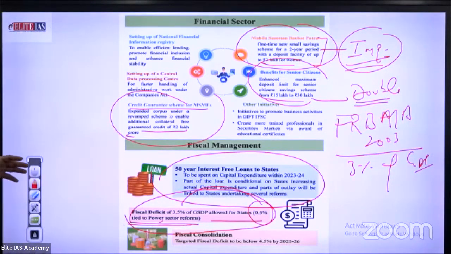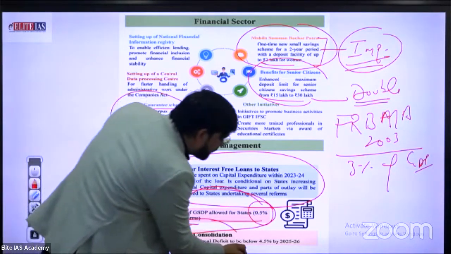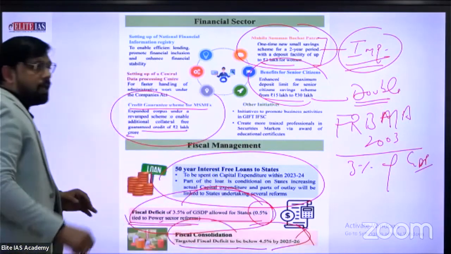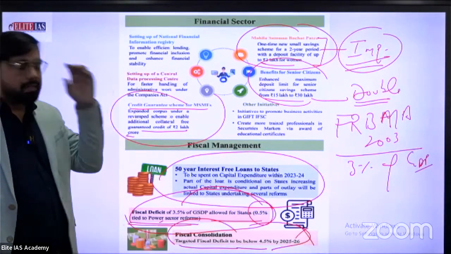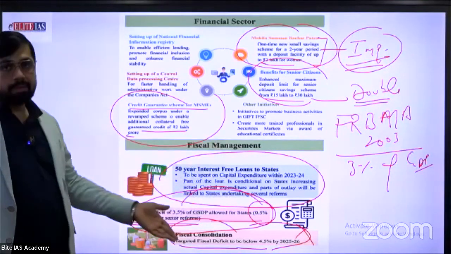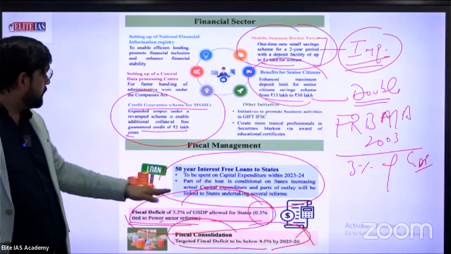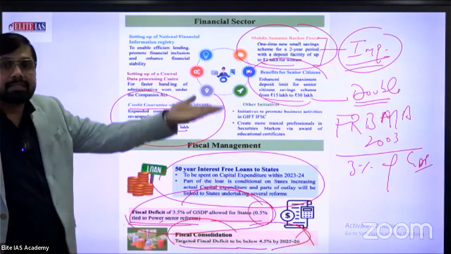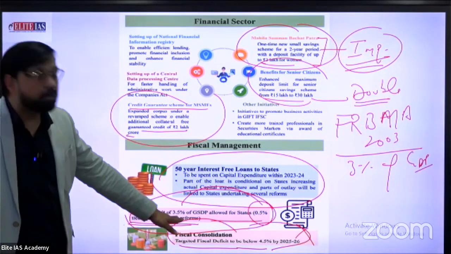Next information: fiscal consolidation targeted to bring the fiscal deficit below 4.5% by 2025. This statement is not important for you. Mostly don't follow the advance estimate data, especially approximately 4.5% or 4.6% for 2025-26. This is the long-term vision. In the near term, 3.5% is allowed, and especially 0.5% is allowed to states to spend on power reform. This is the important line for you.